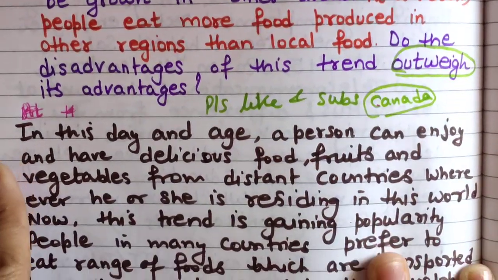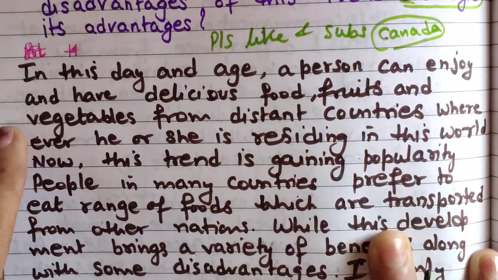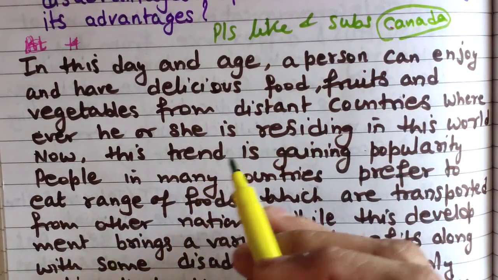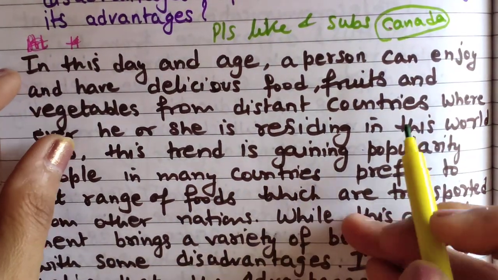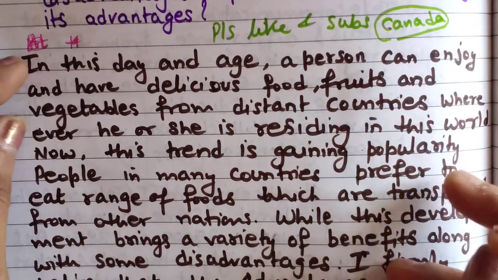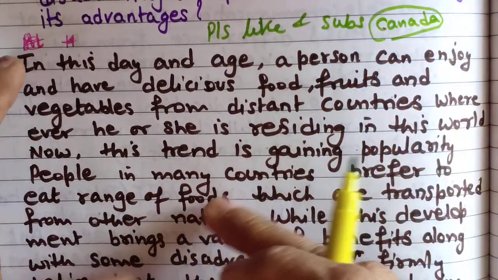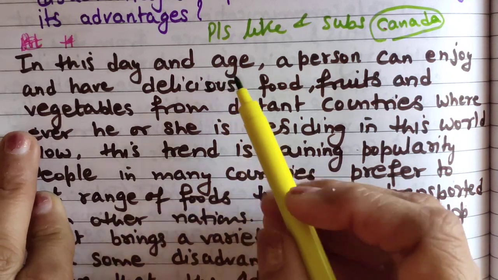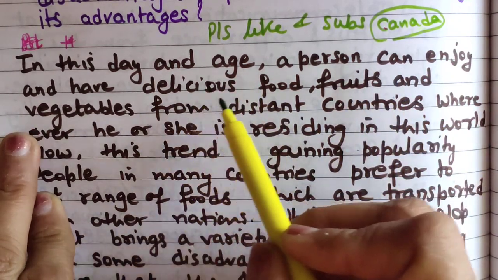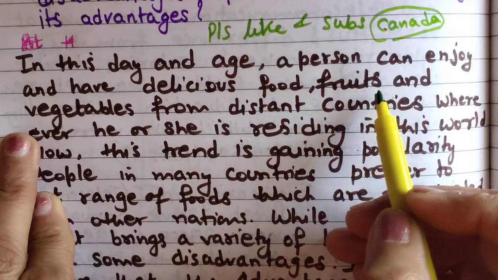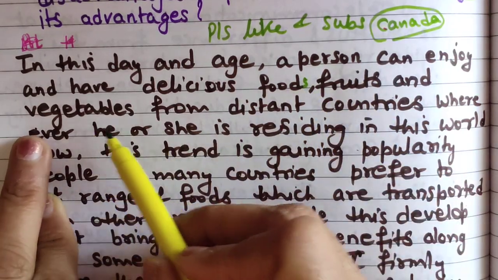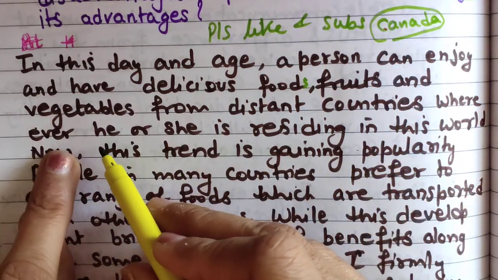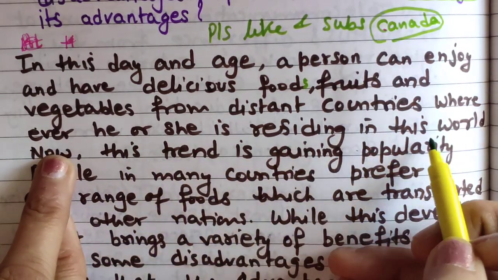Now let's see how I have started. If you don't have any general background statement, then avoid it. My first statement is from here to here, the general statement. In this day and age, instead of nowadays, I have used this phrase. A person can enjoy delicious food, fruits and vegetables from distant countries wherever he or she is residing in this world.